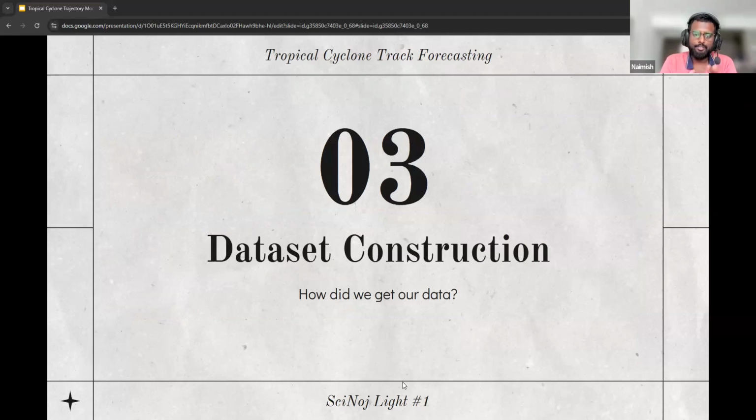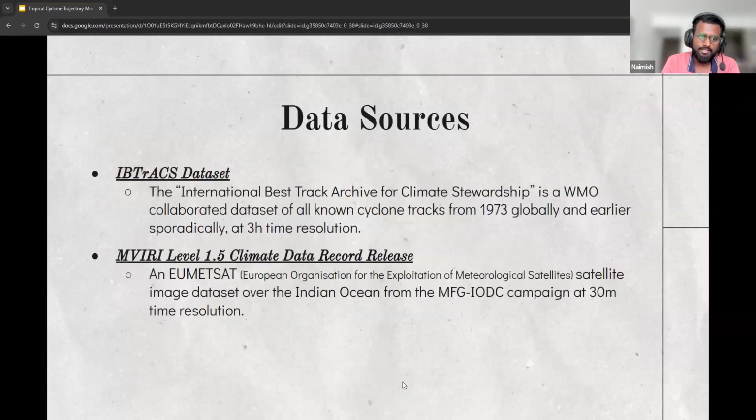So let's get started with how we got our data, where we got it from, and what we're doing with it. We get our data set from two main sources, the IBTrax dataset and the MVIRI dataset. The IBTrax dataset is a World Meteorological Organization collaborated dataset of all cyclone tracks across the world at a 3-hour time resolution, and it goes as early back as 1973. We have earlier records as well, but they're not as comprehensive as the ones from 1973.